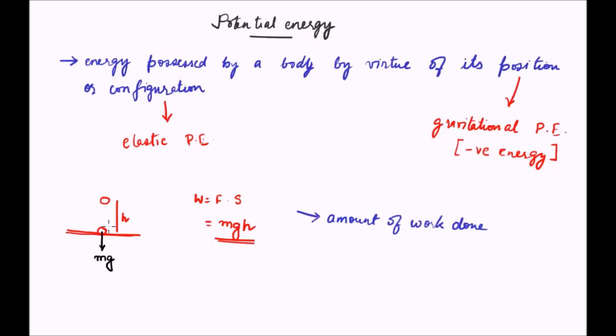Now, while we discussed this concept, while we found out mgh, we arbitrarily took the gravitational energy at the surface to be equal to 0, because what we needed was to find the difference in the energy between these 2 points. So we took it to be 0. But by the definition of potential energy, if we had to find the absolute value of gravitational potential energy on the surface, that would not have been 0. That has to be a negative number.